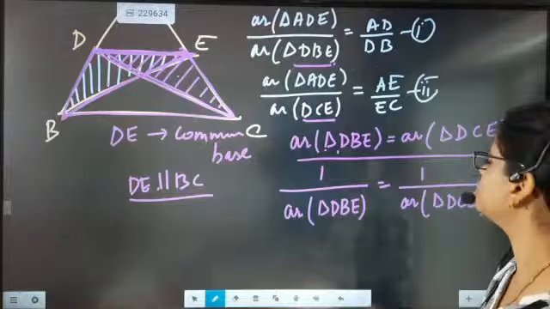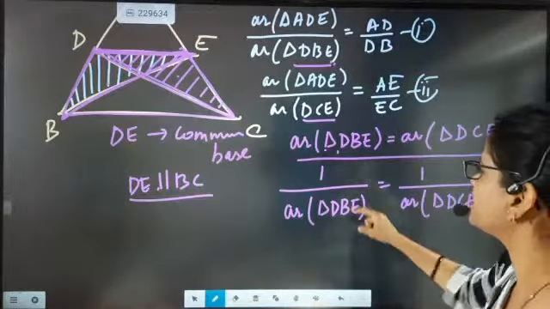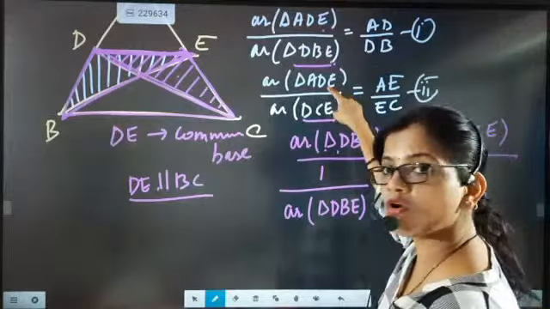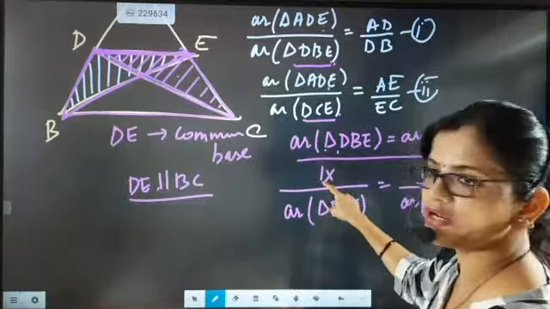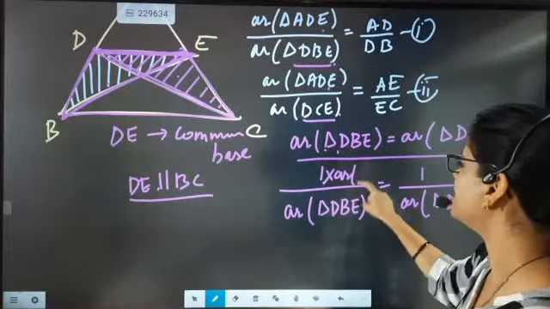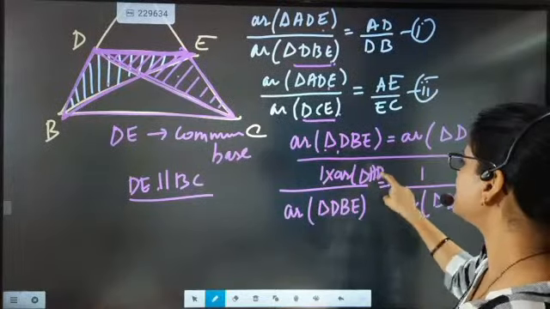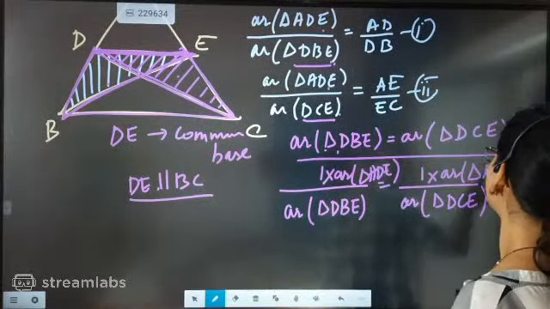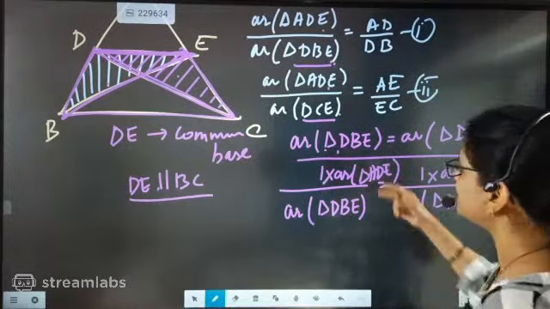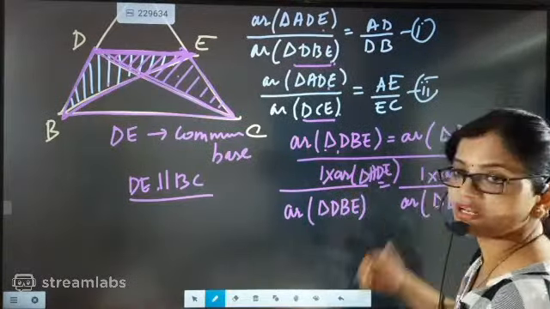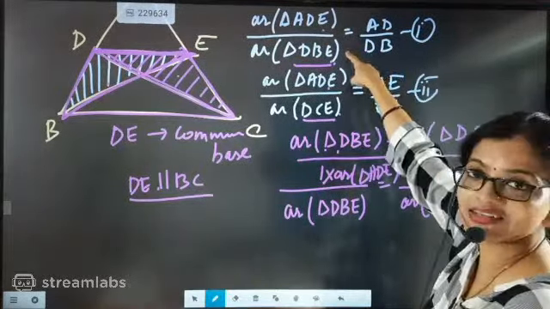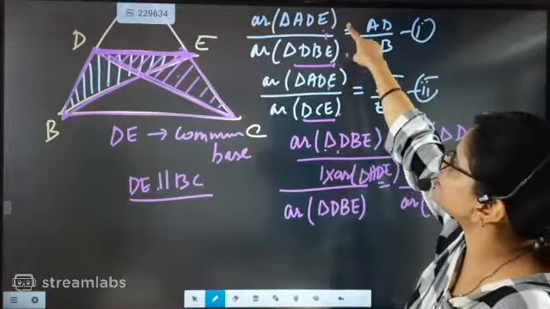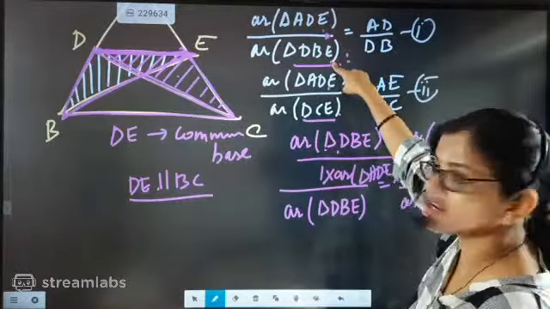Now you see in this part, the area of triangle ADE is common. So in the numerator we are going to multiply by the area of triangle ADE, and in this section also the area of triangle ADE. The moment we multiply the area of triangle ADE in both sections, it looks like the area of triangle ADE by the area of triangle DBE.